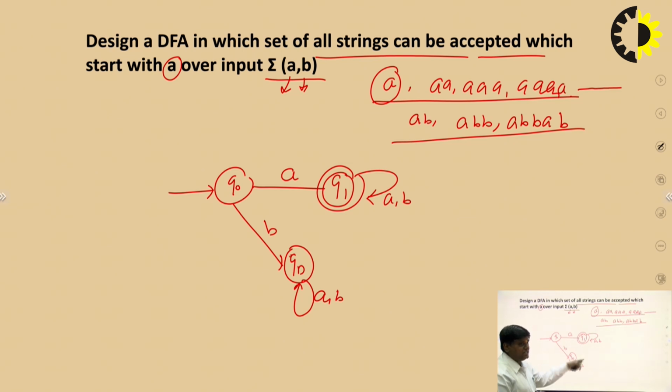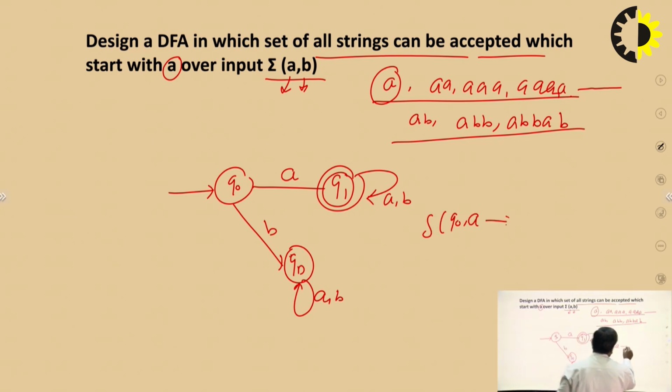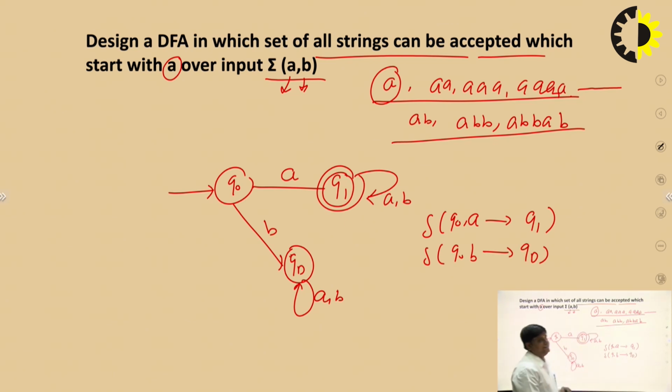And what is the transition function of this deterministic finite automata? That is very easy. Q0 on A moves to Q1. That is the first transition function of this finite automata. What is Q0 on B? QD stands for the dead state.